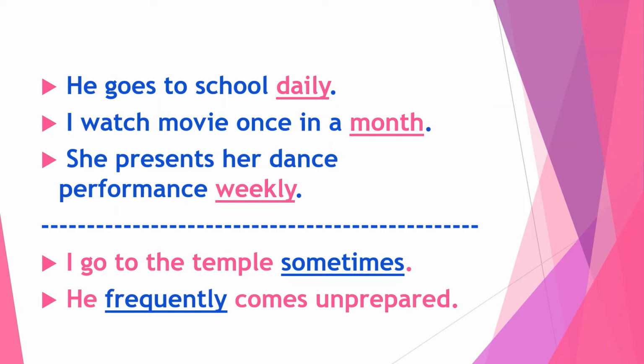Now next, I go to the temple sometimes. Here you see that the word sometimes does not specify the definite time, so it is called an adverb of indefinite frequency. Now next example, he frequently comes unprepared. In this example, the adverb frequently shows indefinite time, or it does not specify definite time, so it is an indefinite frequency adverb.